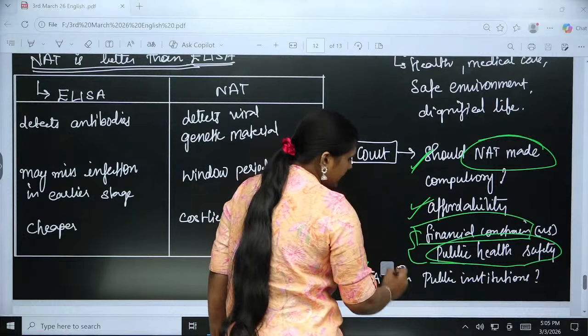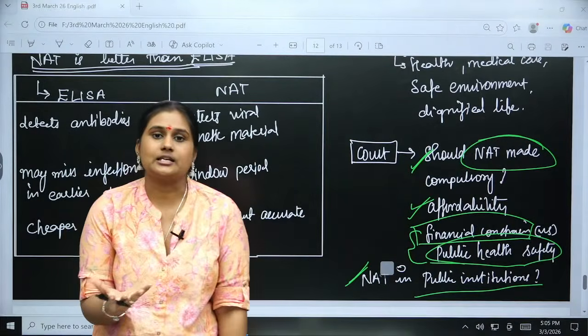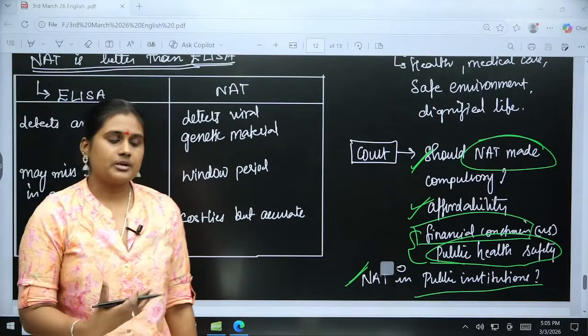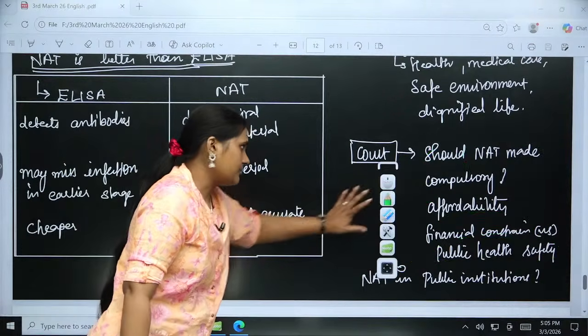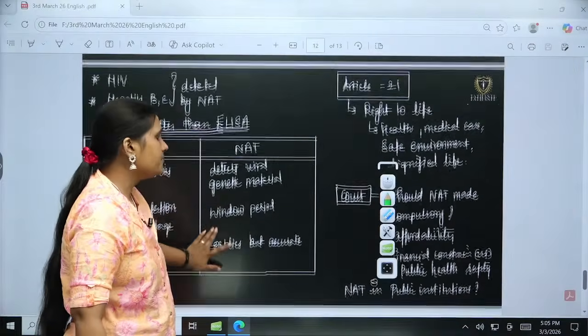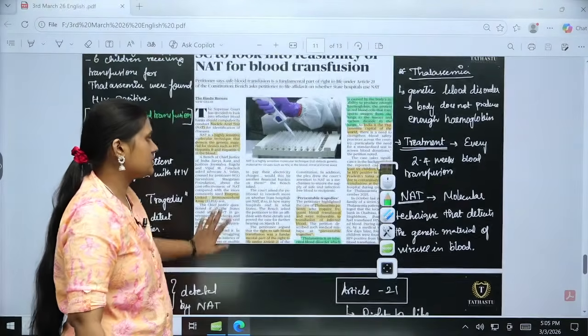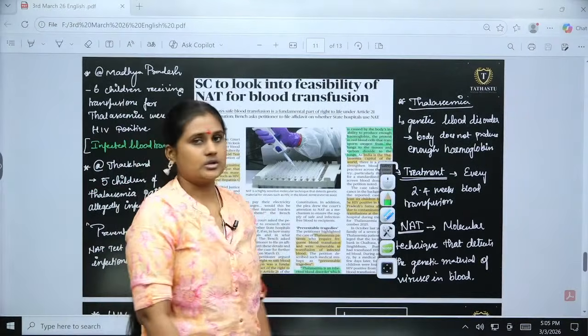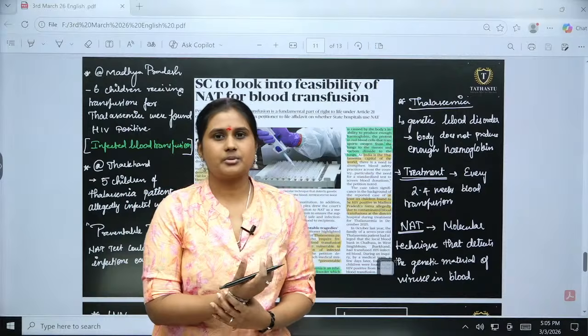And regarding NAT and public institutions, how many government hospitals are taking care of this NAT? How many of them are performing it? That is what the whole article is about. So here we have to focus on NAT and also thalassemia. These two are the things we majorly have to focus on for the GS2 paper and GS3 paper.